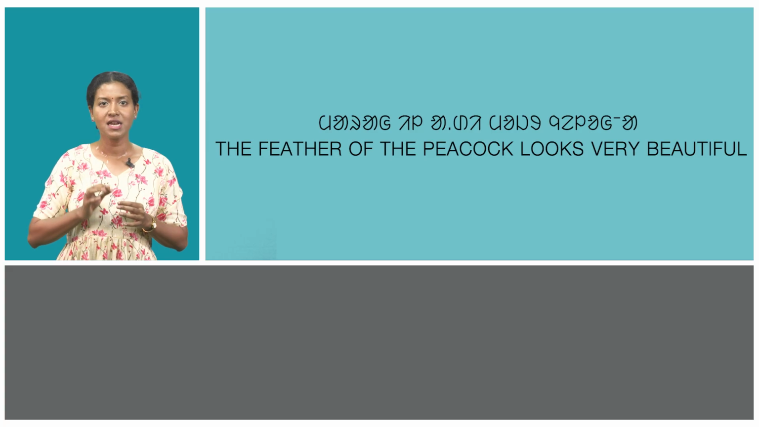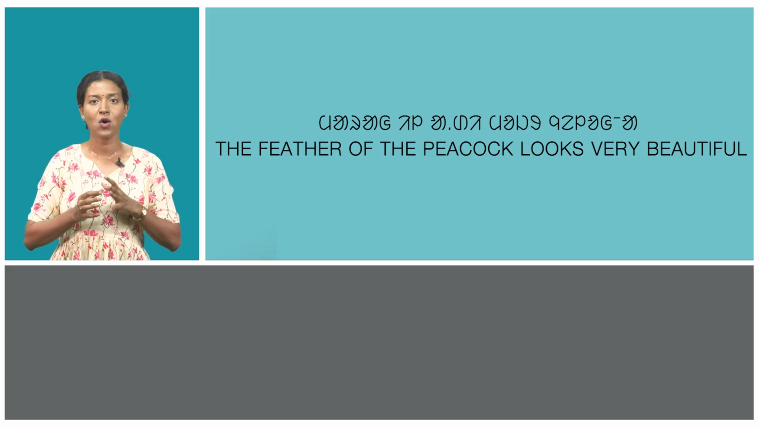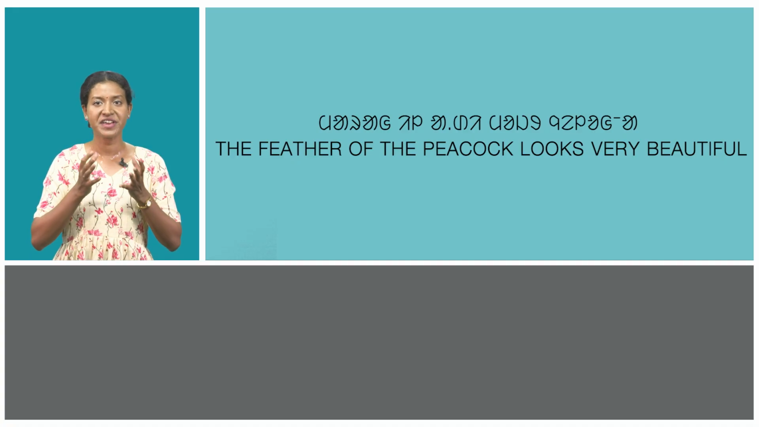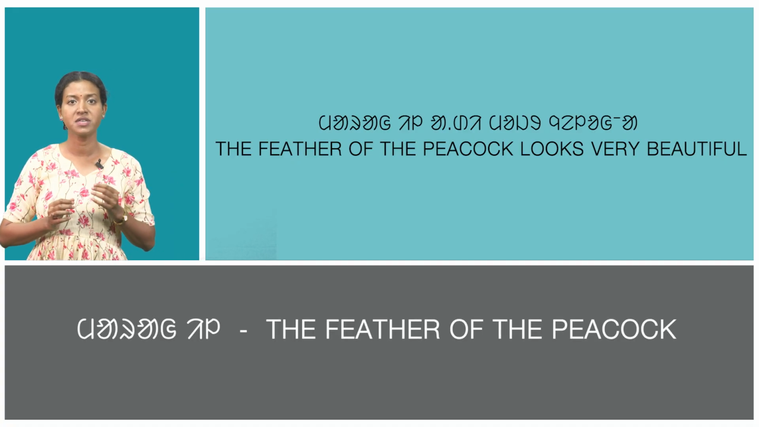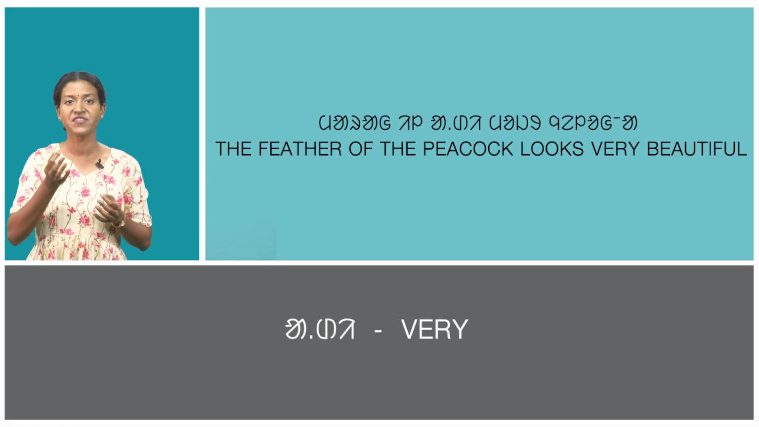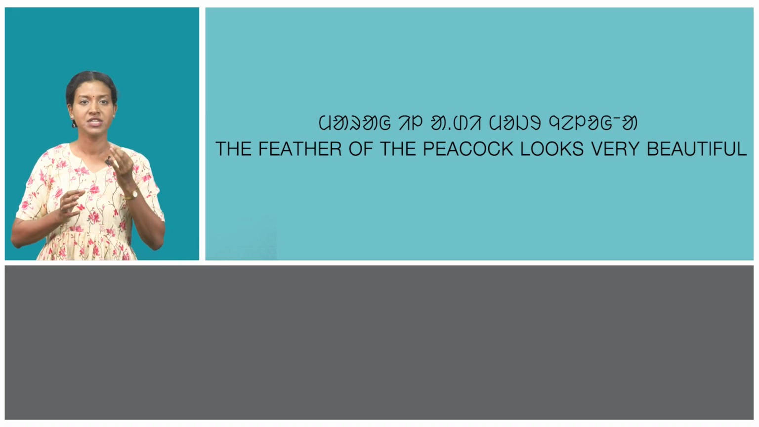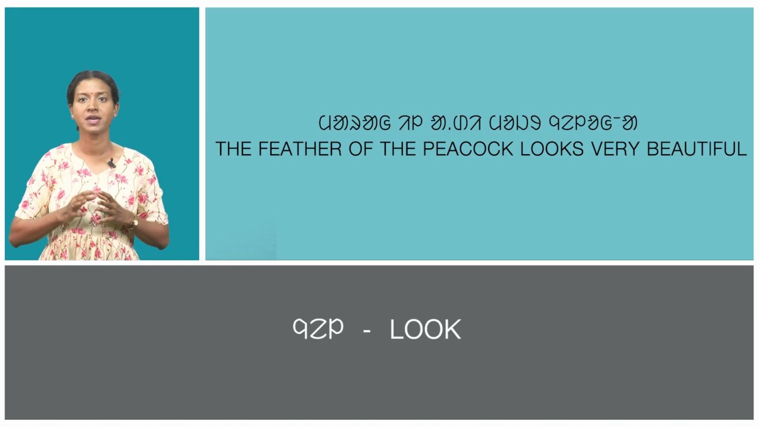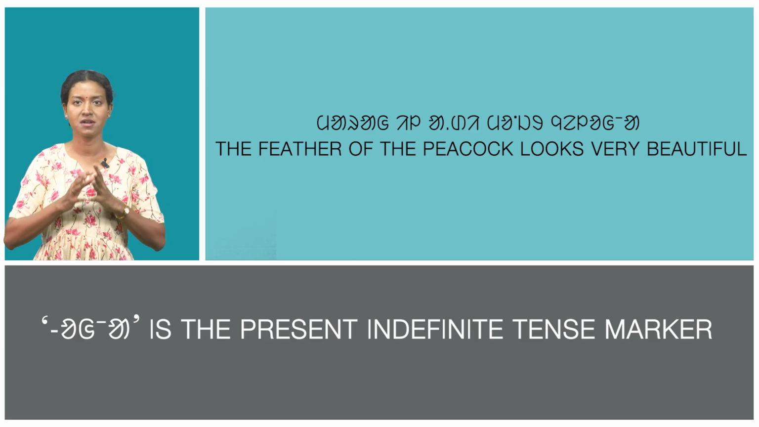In the first sentence, Mara il adi moj neloa, which means the feather of the peacock looks very beautiful. Here, Mara il, which means the feather of the peacock, adi, which means very, moj, which means beautiful, nyal, which means look, and a is the present indefinite tense marker.